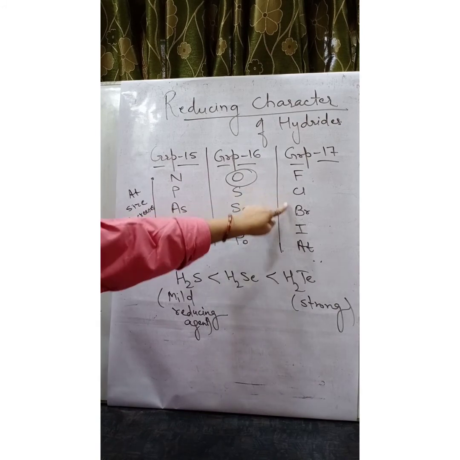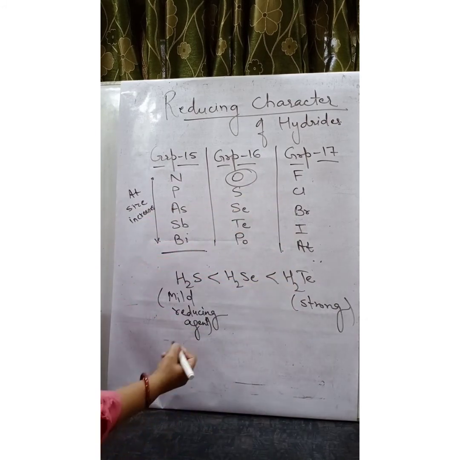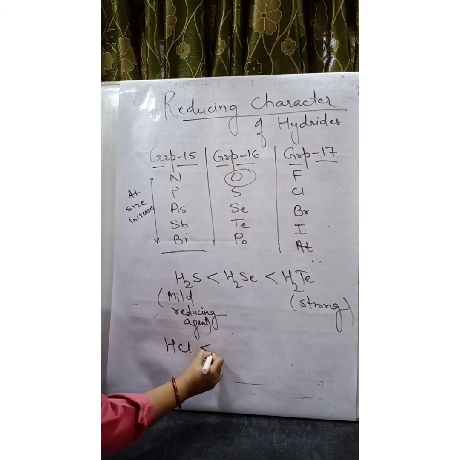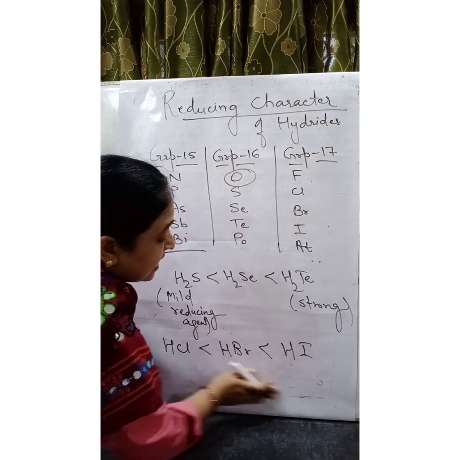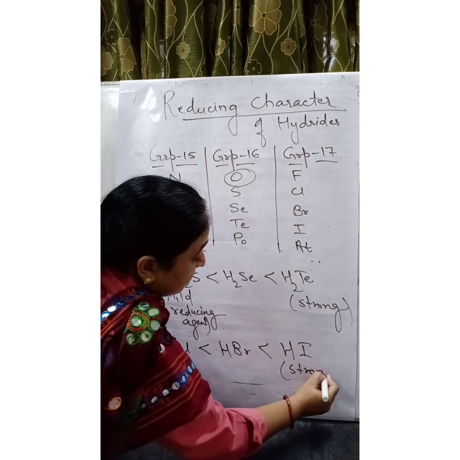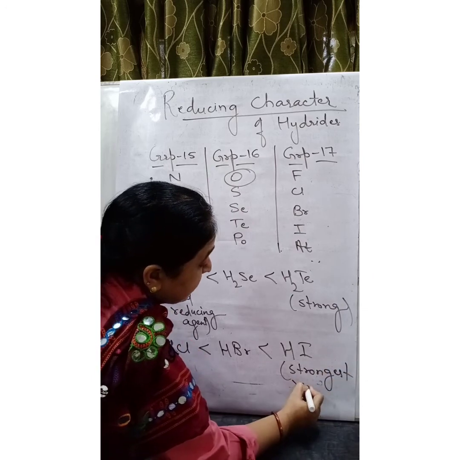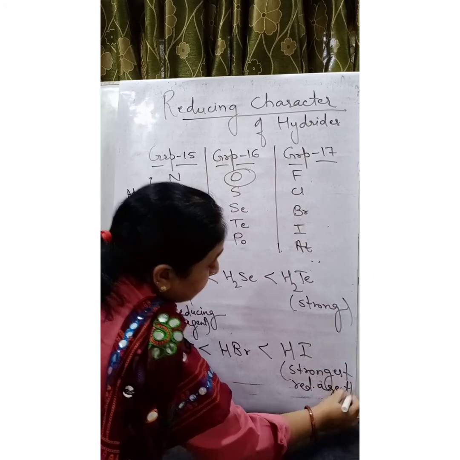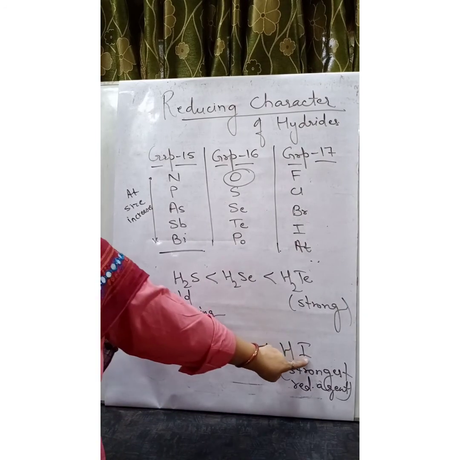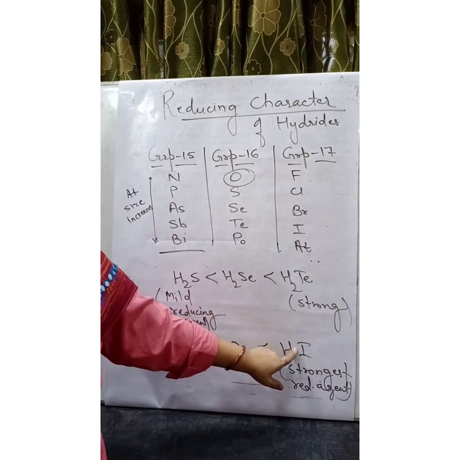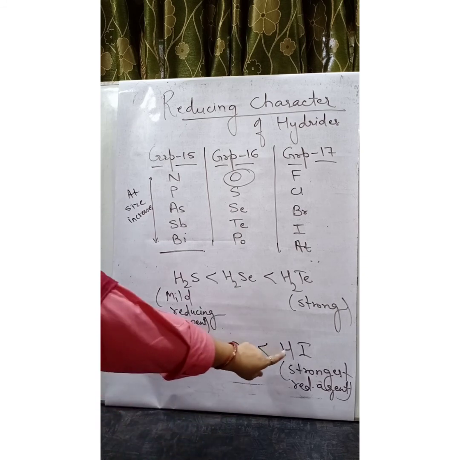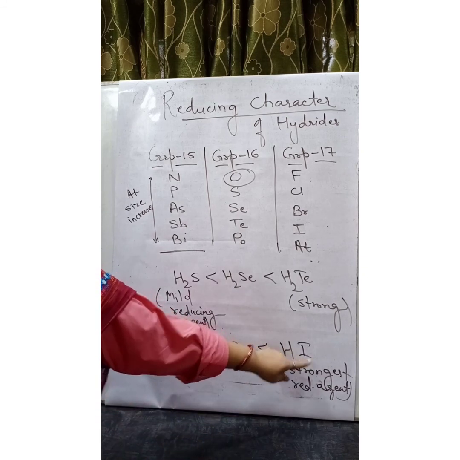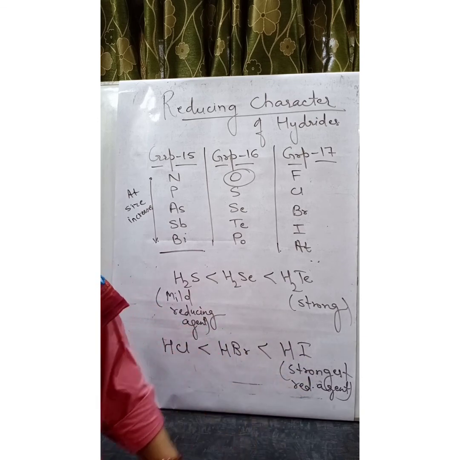It starts from HCl. So we will say HCl is less than HBr, less than HI. HI is behaving as the strongest reducing agent. Reason: the size of iodine is bigger and it results in the breaking of this H-I bond readily. So in other words, we can say the bond enthalpy of the H-I bond is very low. So it behaves as the strongest reducing agent.